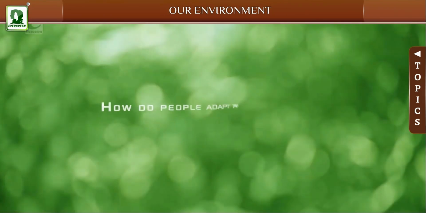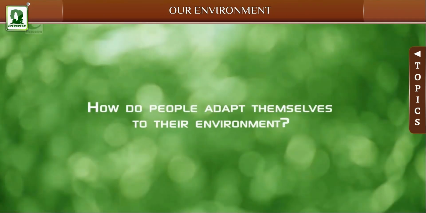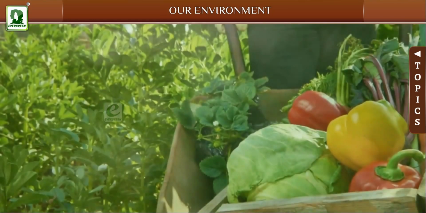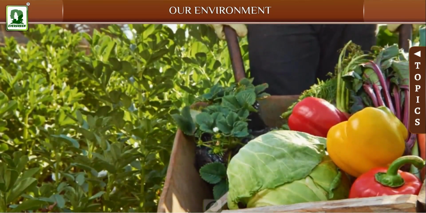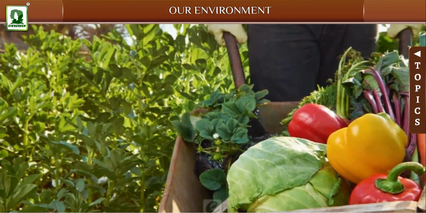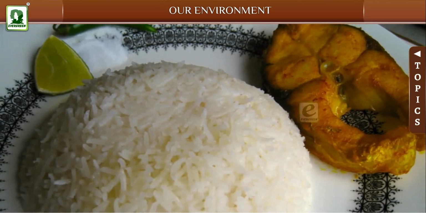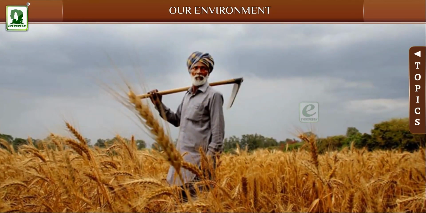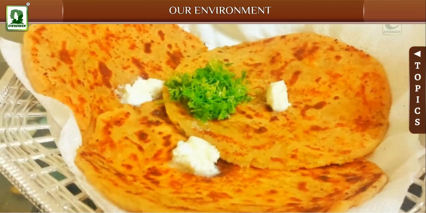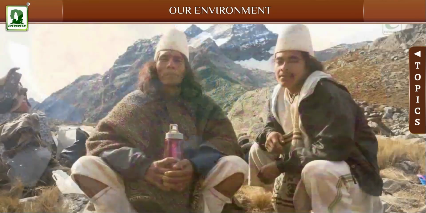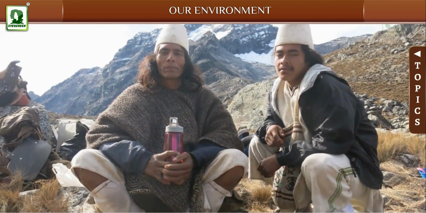How do people adapt themselves to their environment? They eat what is available in their environment. People in coastal areas eat rice and fish. People living in areas suitable for growing wheat mostly eat wheat. People wear clothes according to the climate of the place where they live.